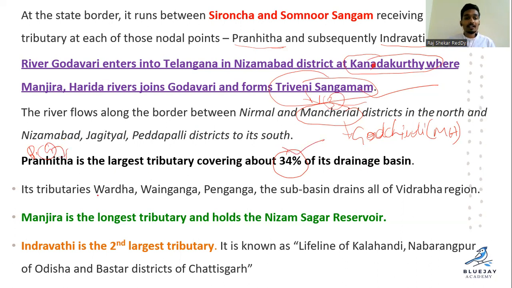Clear? And its tributaries are Varda, Wainganga, Penganga, and the sub basin drains all of Vidarbha region. Vidarbha region is nothing but the northeast portion of Maharashtra. Clear? Yeah. And Manjira is the longest.